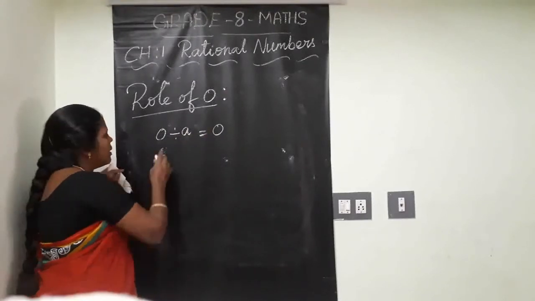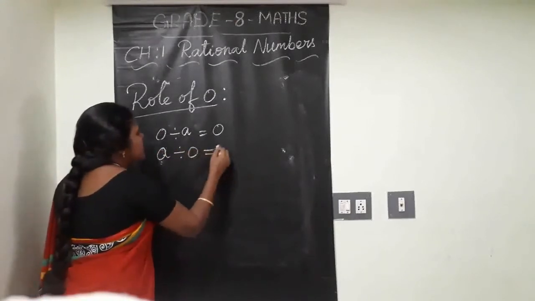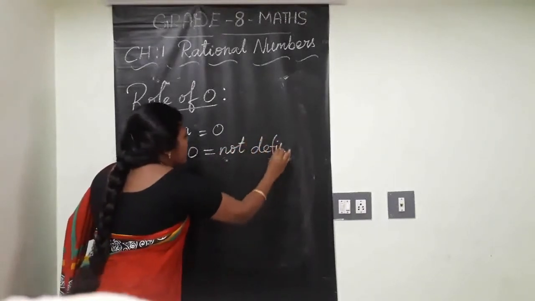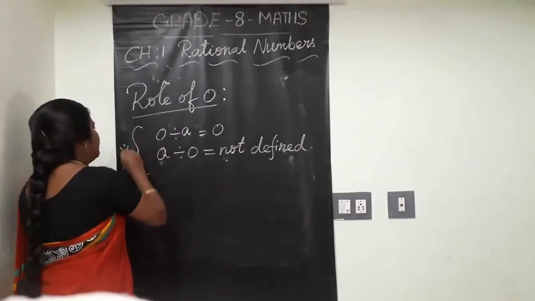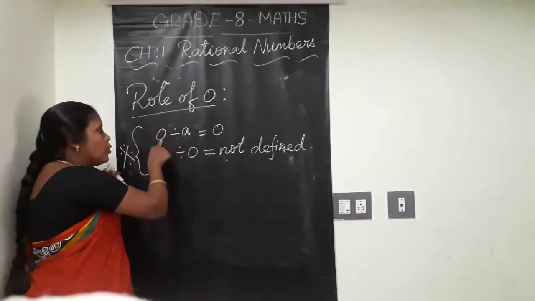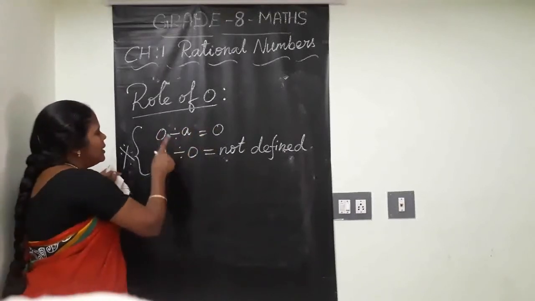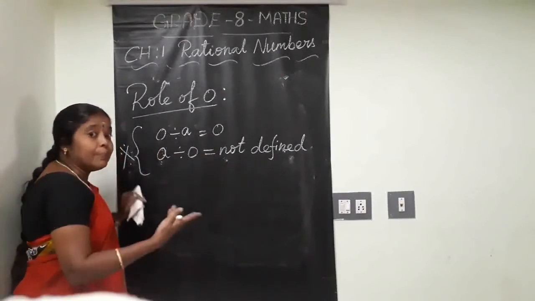Clear? But anything by 0 is not defined. Don't confuse the two cases. Very, very important. Clear, children? Division of 0 by anything is 0. Here, division of anything by 0 is not defined or meaningless.